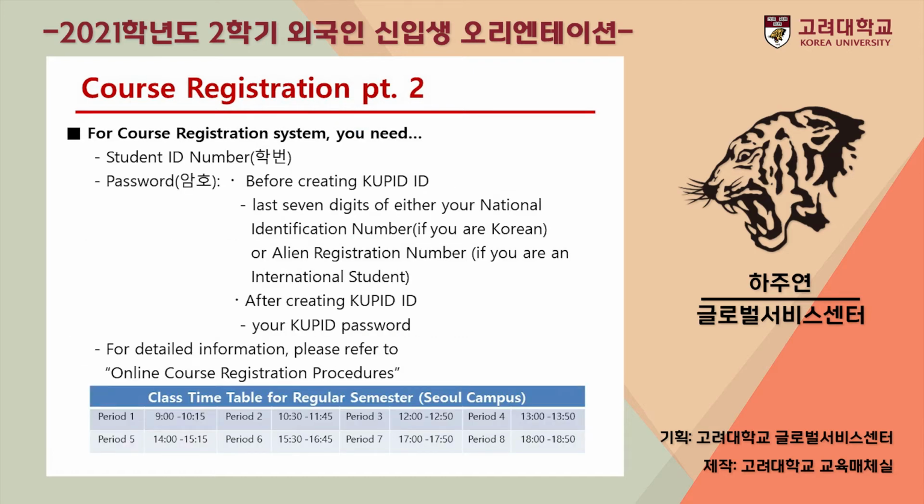For the course registration, you need to know your KU ID number and your password. After you create your KU Portal ID, your password will be changed to your Cupid password. So please make sure not to confuse your password after you create your Cupid ID. For the detailed information, please refer to online course registration procedures at the Sugang website. Below you can see the timetable for the regular semester.